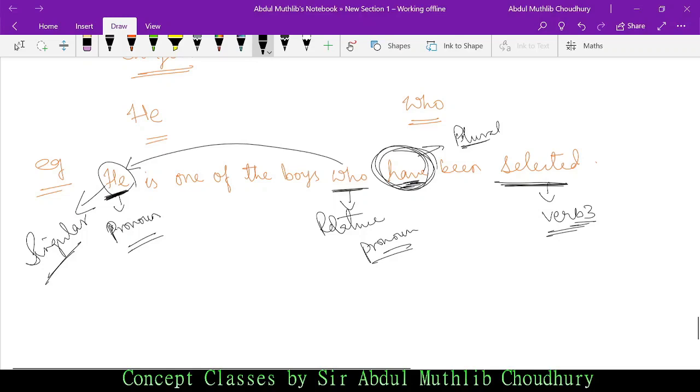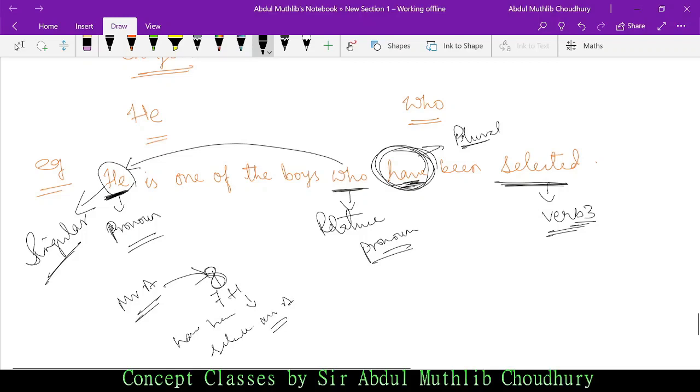Now listen to the sentence as I read. He is one of the boys, meaning there are other boys and he is one of the boys. He is just a part of those boys who have been selected. Say he here refers to Mr. A. So there are 8 boys. So Mr. A is a part of those 8 boys. So Mr. A plus 7. Why 7? Because Mr. A is part of 8. So 7 plus 1 is Mr. A. So Mr. A plus 7 other boys have been selected.